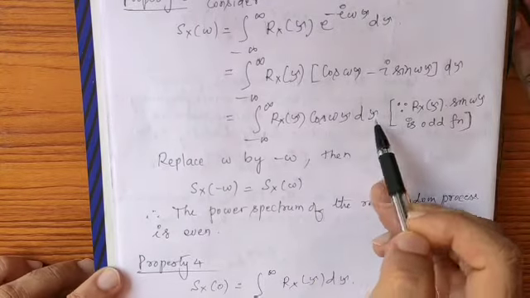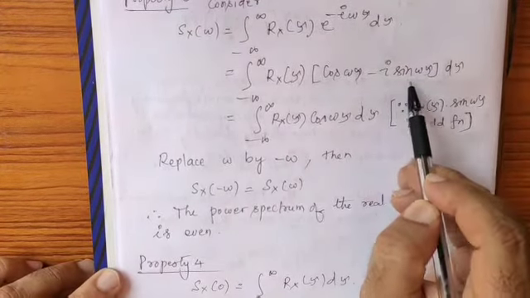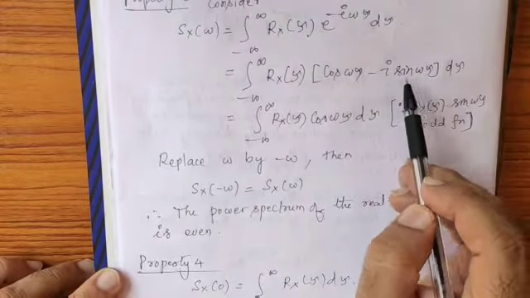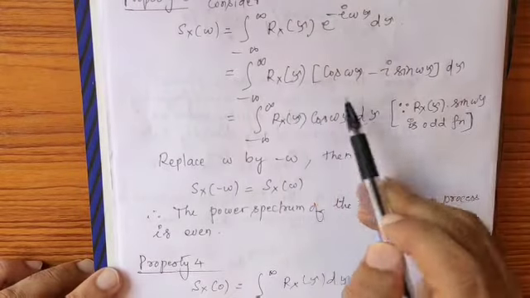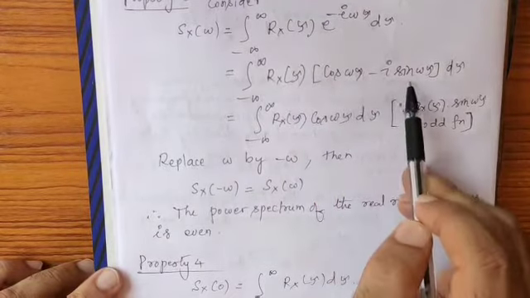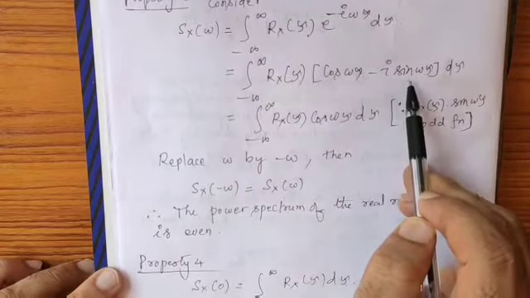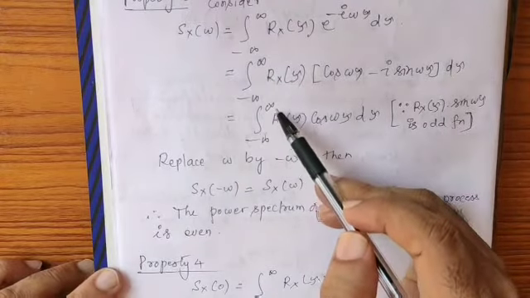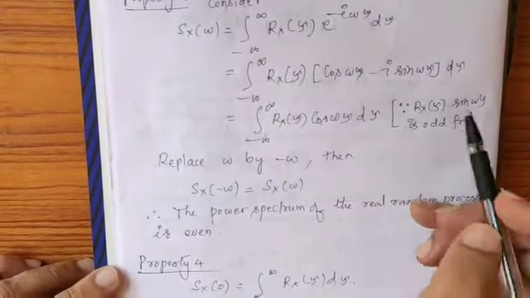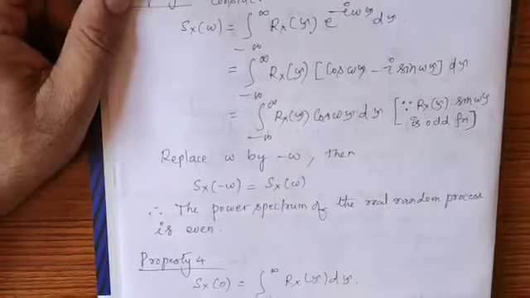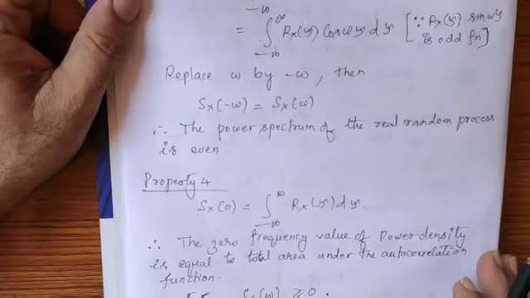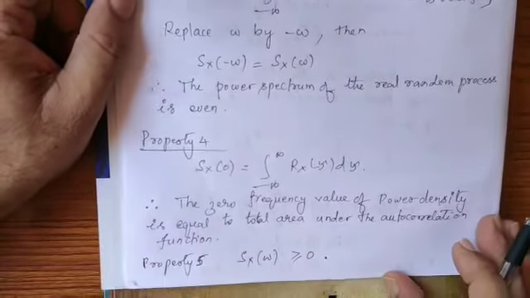Then, if you integrate the second term, what happens? Rx of tau is even, but sine is odd. Even into odd is odd, and the integration from minus infinity to plus infinity of an odd function is 0. That is the reason I wrote 0 here. Now I will replace omega by minus omega.